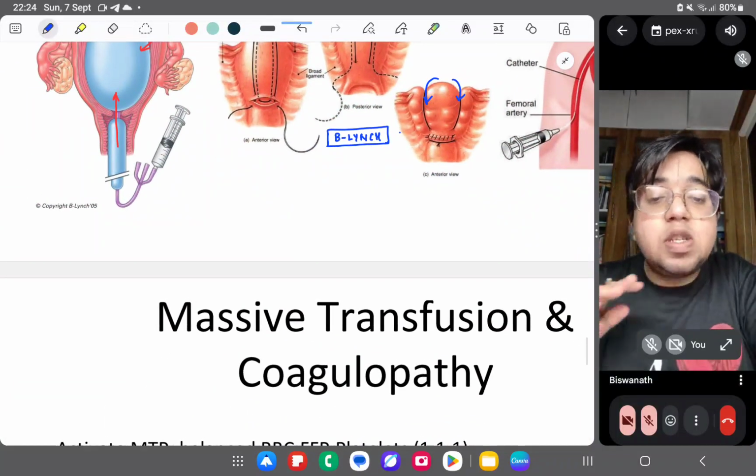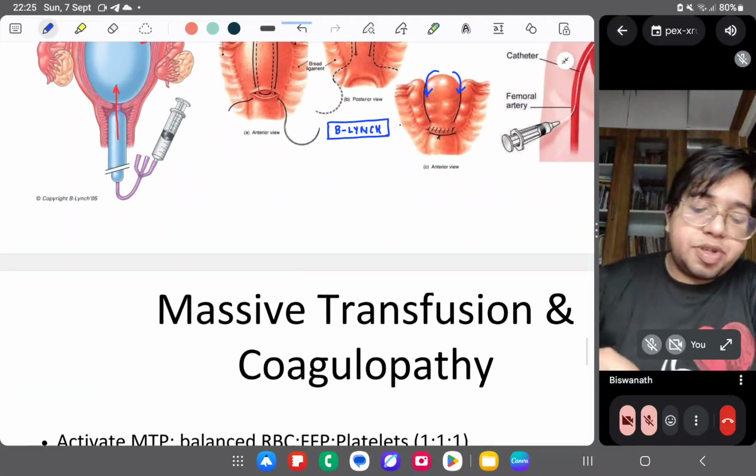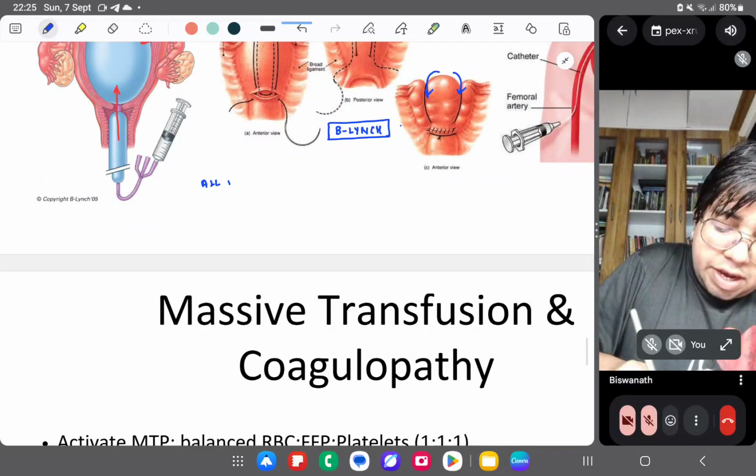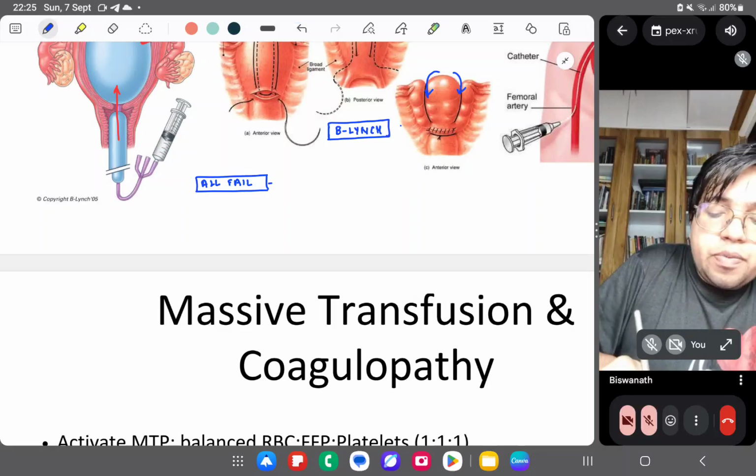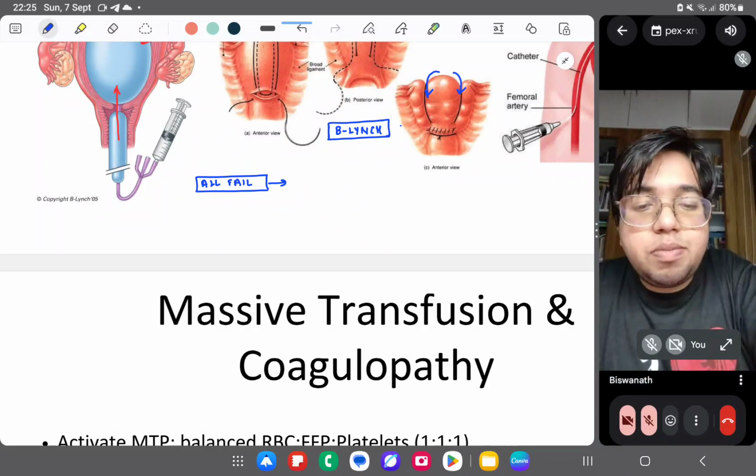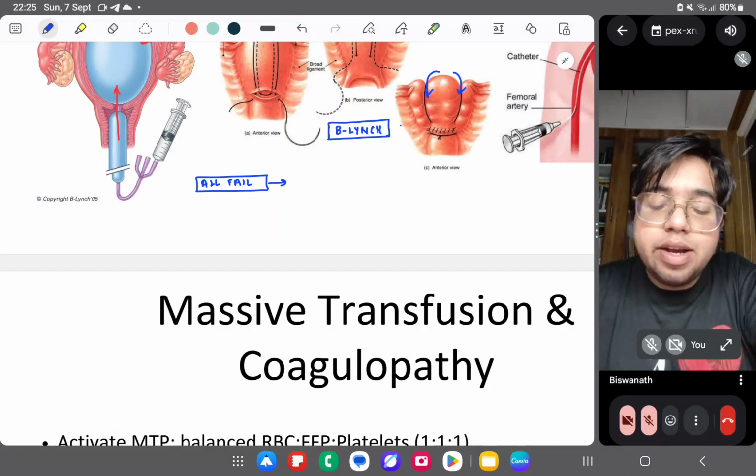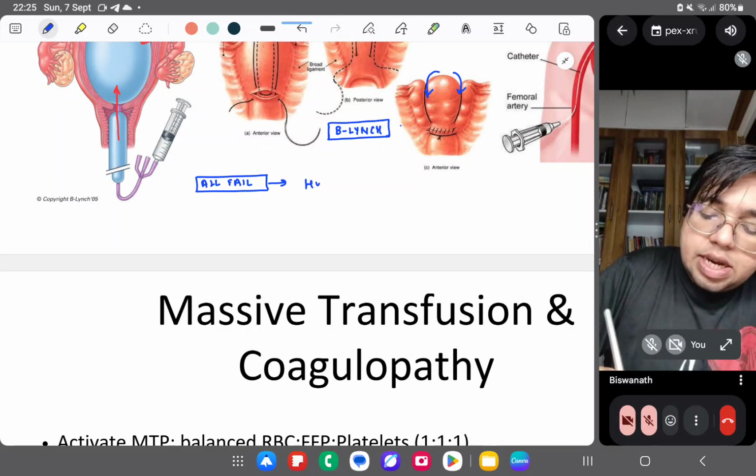Even if after all this treatment fails, what is the last option you have? Some last option must be there, right? So the last option is hysterectomy.